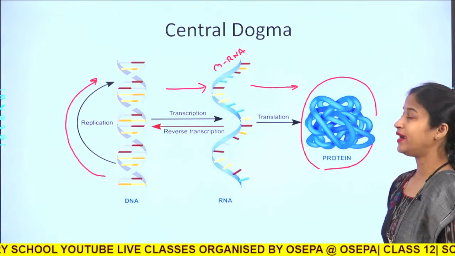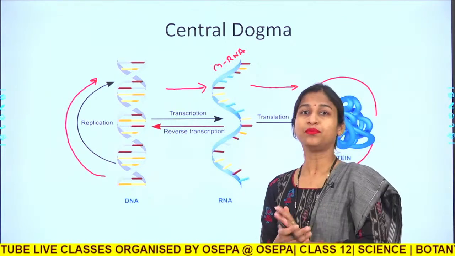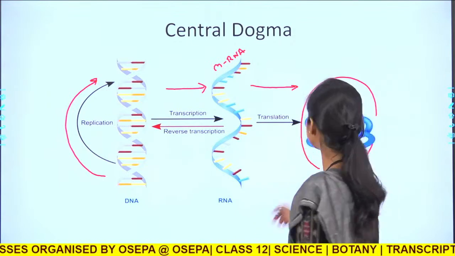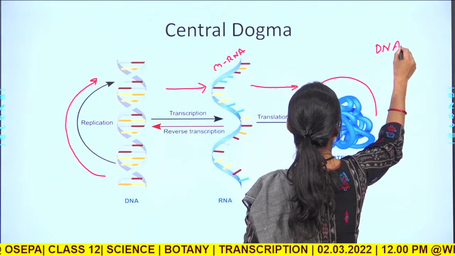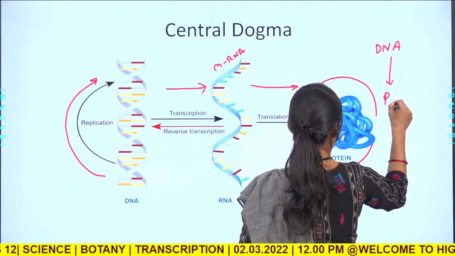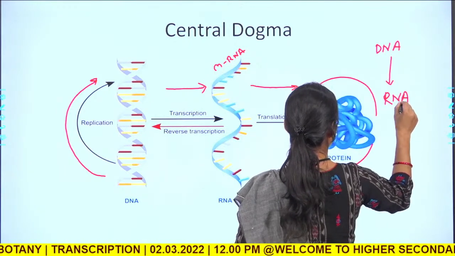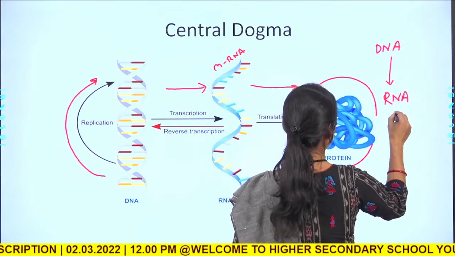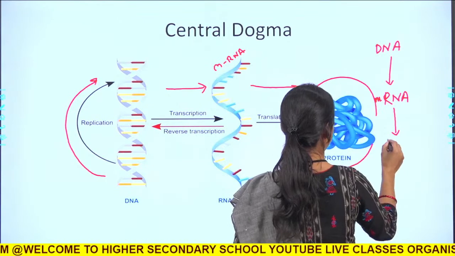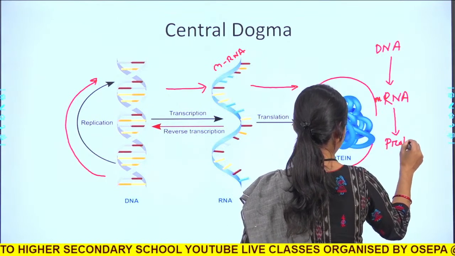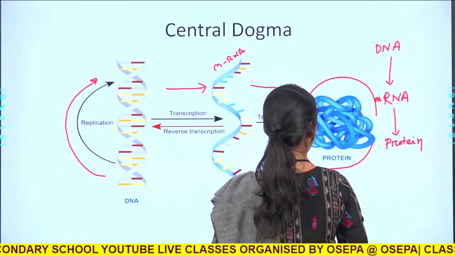So the central dogma of molecular biology says that from a DNA molecule always an RNA molecule is transcribed, or produced, and from the RNA, particularly the mRNA, the protein or polypeptide is formed.